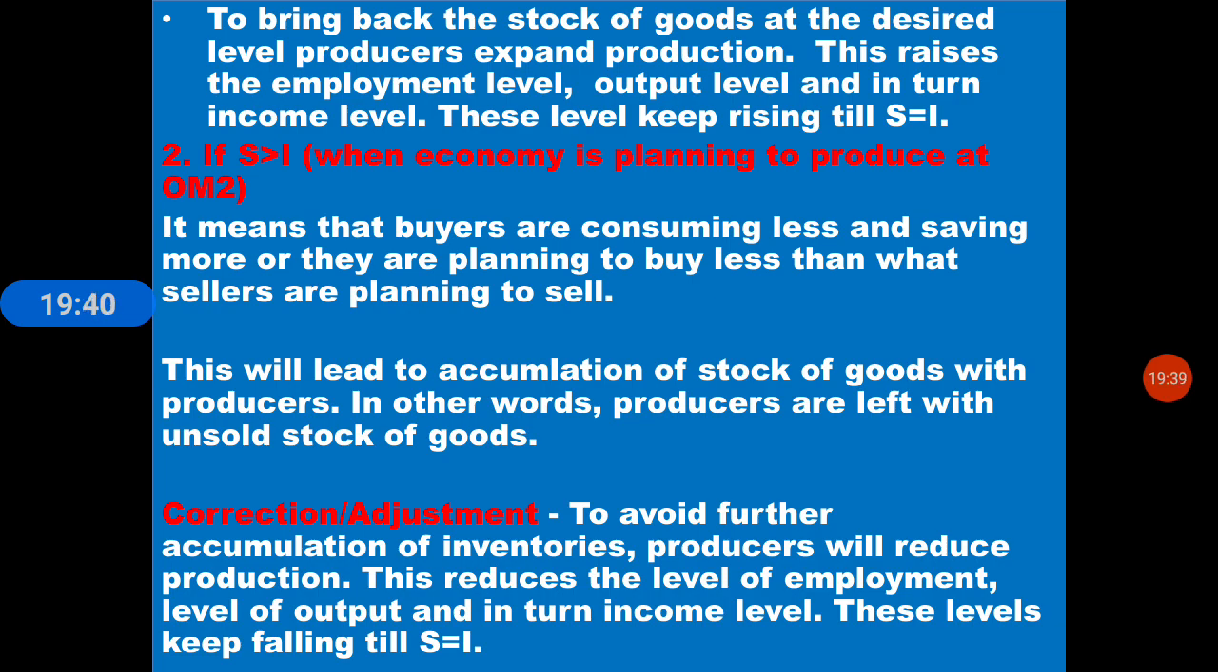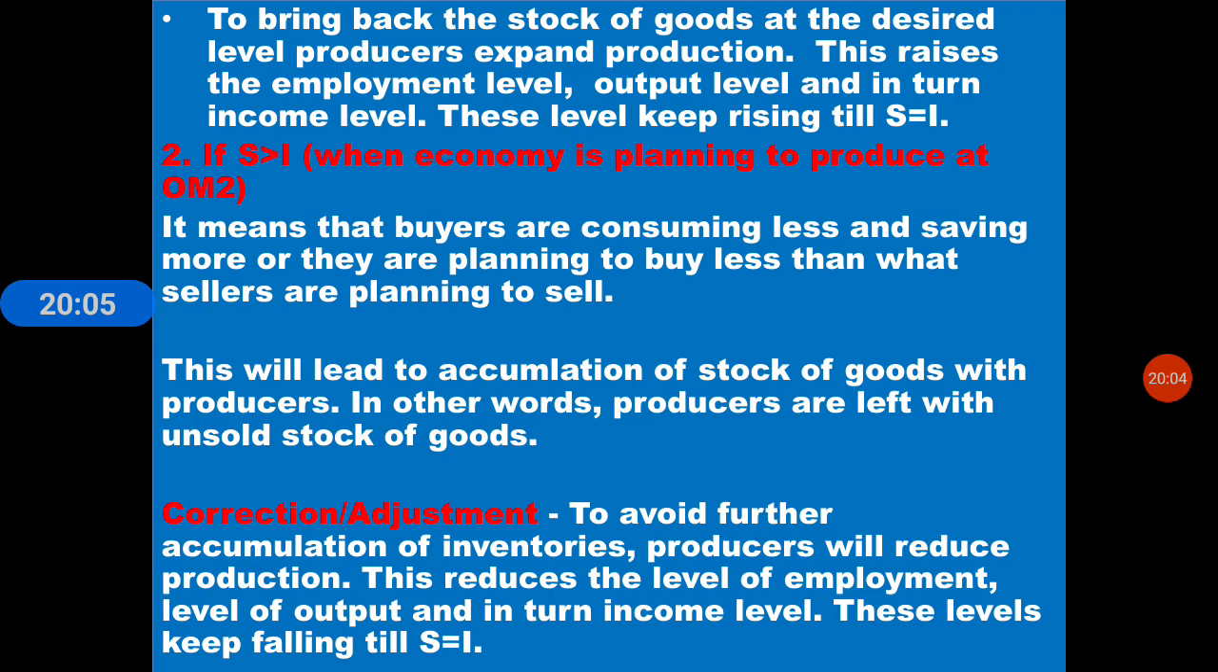To bring back the stock of goods to the desired level, producers expand production. This raises the employment level, output level and in turn income level. These levels keep rising till the S equal to I position. Second is, if S is greater than I.